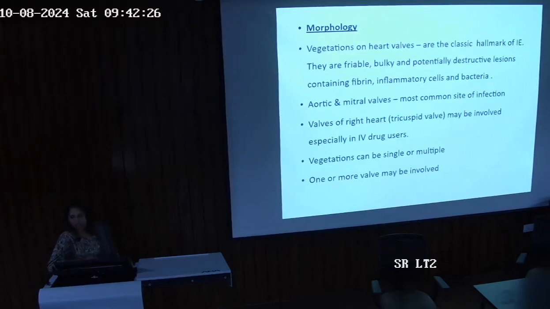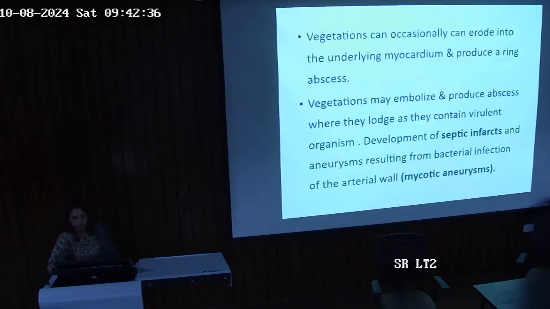Today's class affects the left side of the heart, most commonly. Vegetations can be single or multiple, and more than one valve can be involved. What are these vegetations? Inflammatory cells. Inflammatory cells will produce cytokines, and all that will cause destruction of the underlying myocardium, the valves, everything.